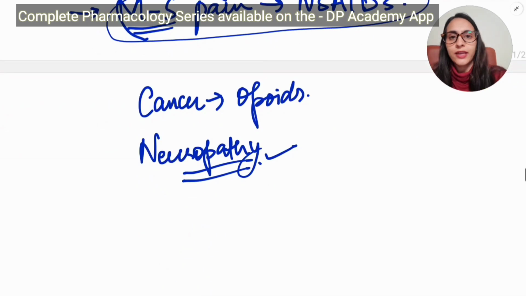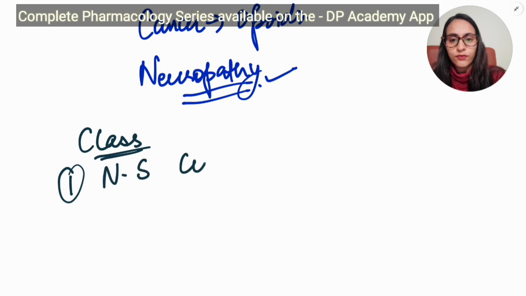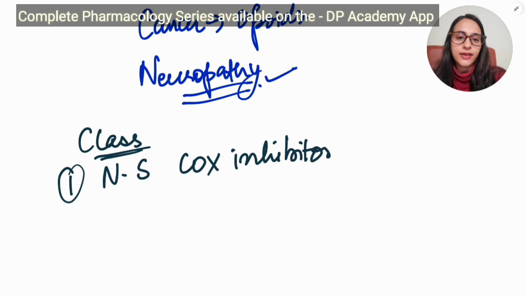So let's classify NSAIDs. The classification is divided majorly into three groups. One is non-selective COX inhibitors, that means they are not selective, so they inhibit both COX-1 and COX-2.